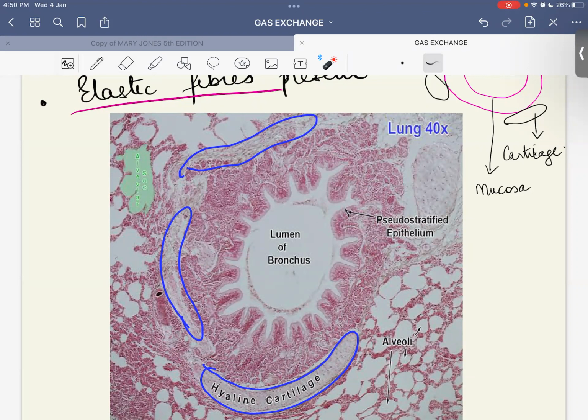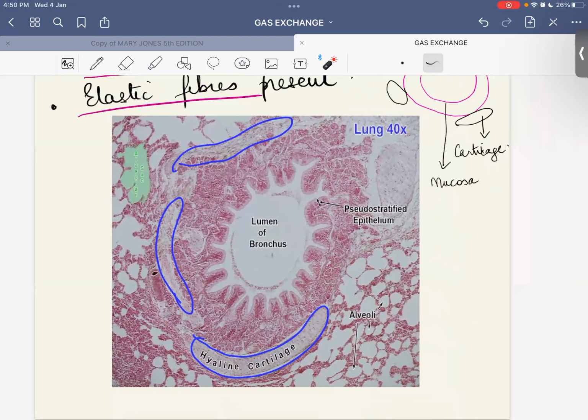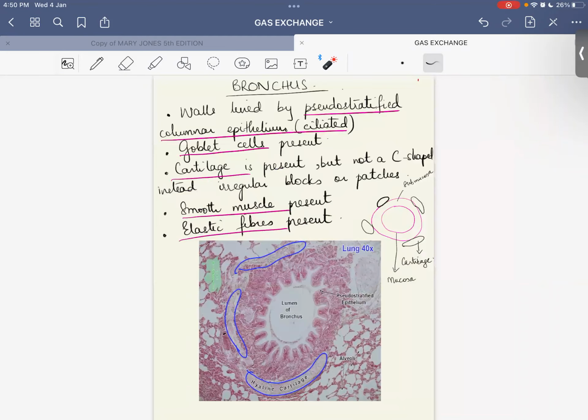Any questions, Alia? No, miss, it's okay. Same features हैं, बस only the cartilage is present in the form of irregular blocks.